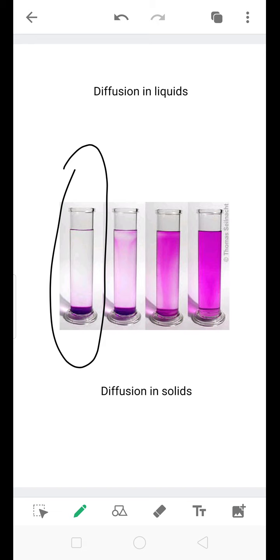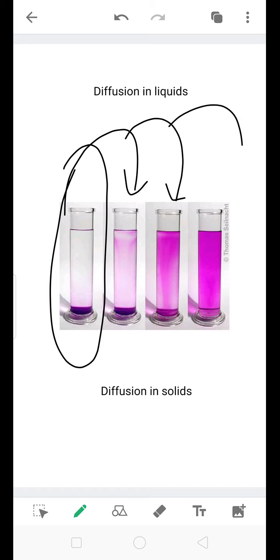What are you observing? After some time, the whole liquid is converted into colored liquid, which is an example of diffusion in liquids. Now you can do one thing: take water and add ink into it and write the observation also.